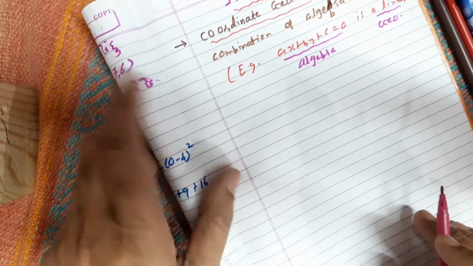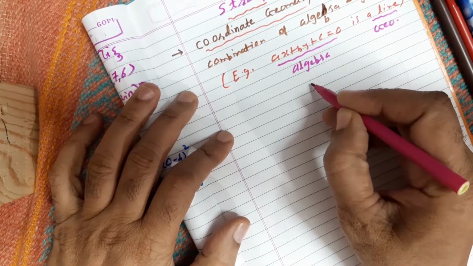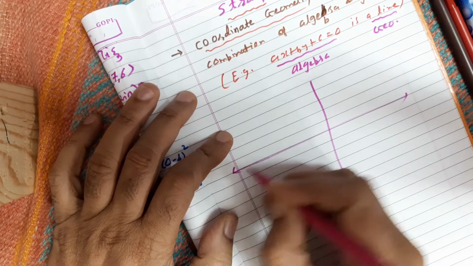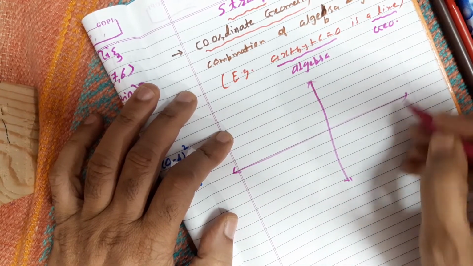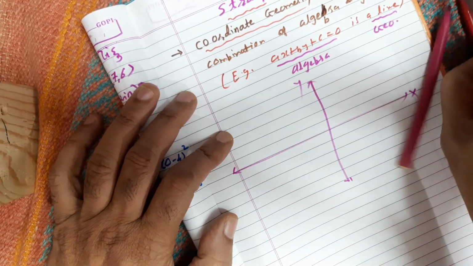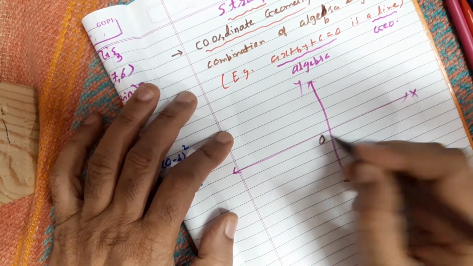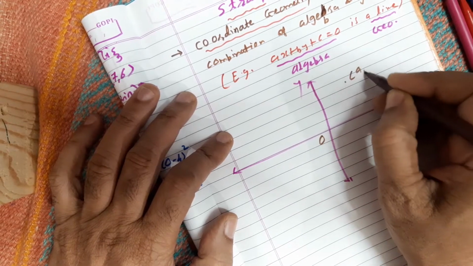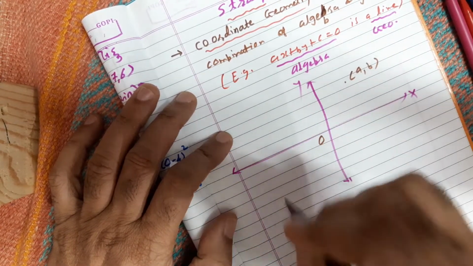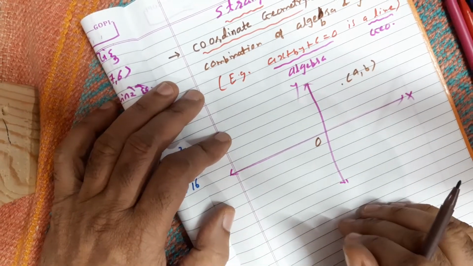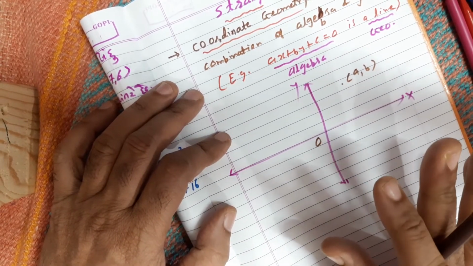And the coordinate plane: when you draw this x axis and y axis, and let's suppose this is the origin, and if I put the point a, b over here, and we graphically represent all this, we say that this is a coordinate plane, isn't it?